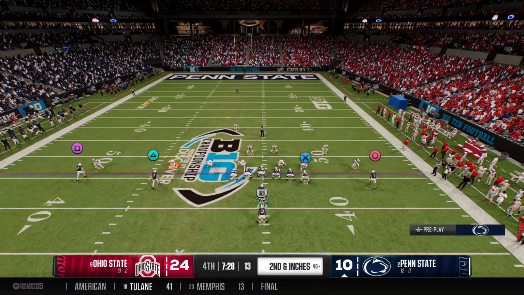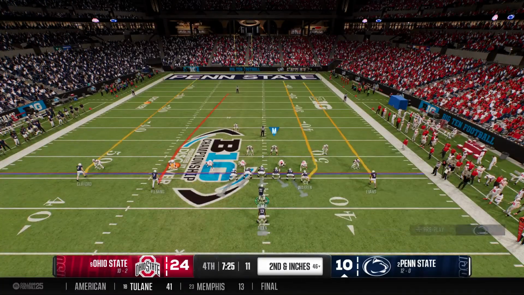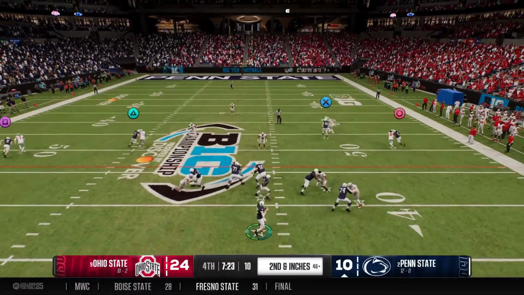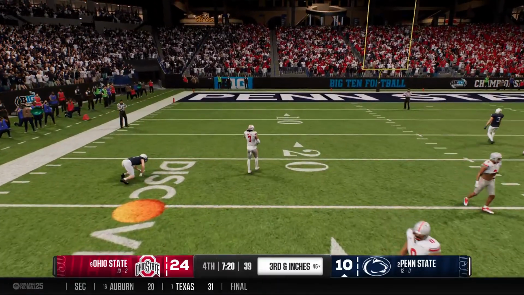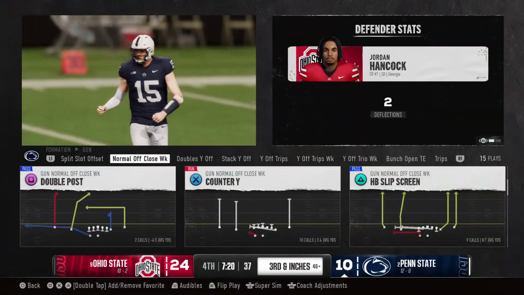Quarterback adjusting now to the defense. Looking to pass. Let's take a deep shot here. This one is broken up. Ball's incomplete. Well, they don't connect here.